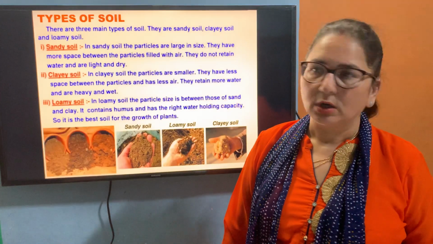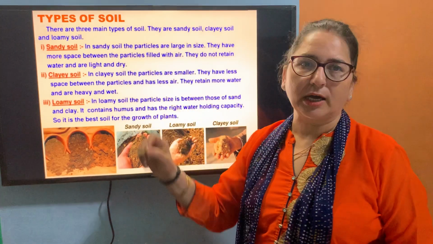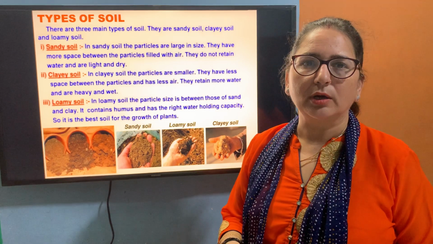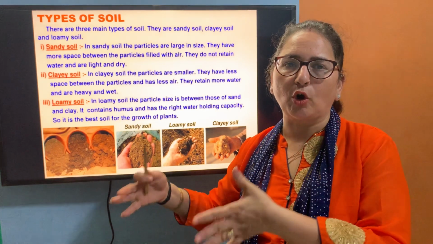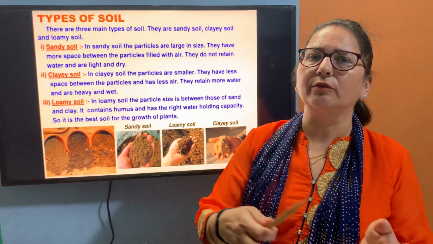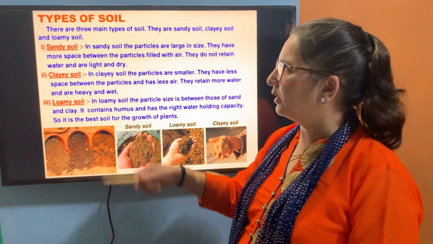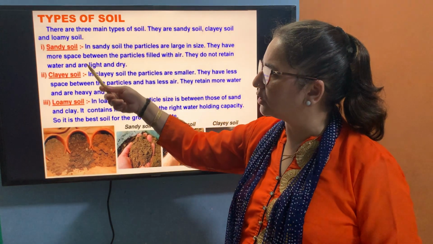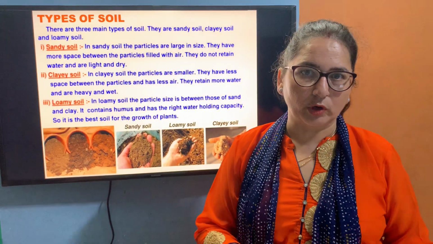Now come to the next topic, that is types of soil. Types of soil, आपको different things, हमें crops को grow करना होता है, तो we need different types of soil. Here we will discuss three types of soil, that is sandy soil, clay soil and loamy soil.